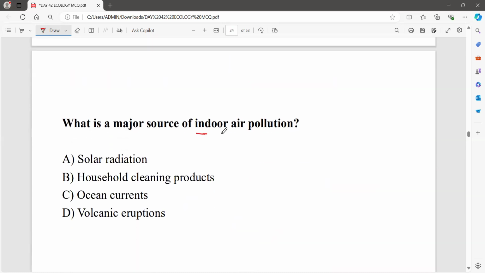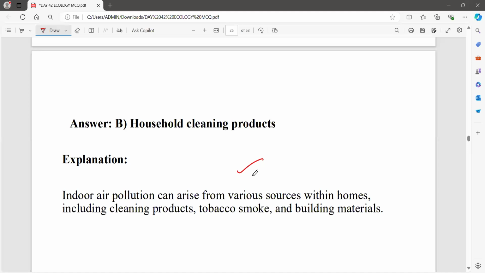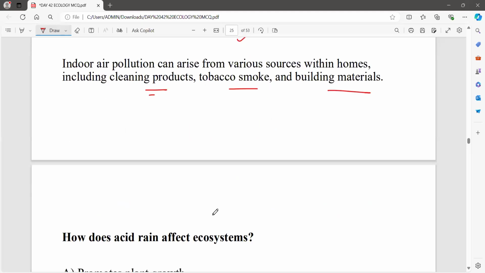What is a major source of indoor air pollution? Solar radiation, household cleaning products, ocean currents, volcanic eruptions. Here they are asking about indoor air pollution. And that will be household cleaning products. Okay, because in the household we are using cleaning products, smoke, and building materials. So all these things will be emitted from our household.